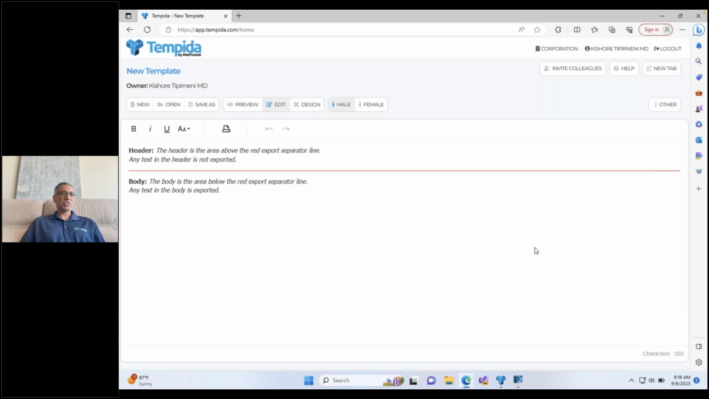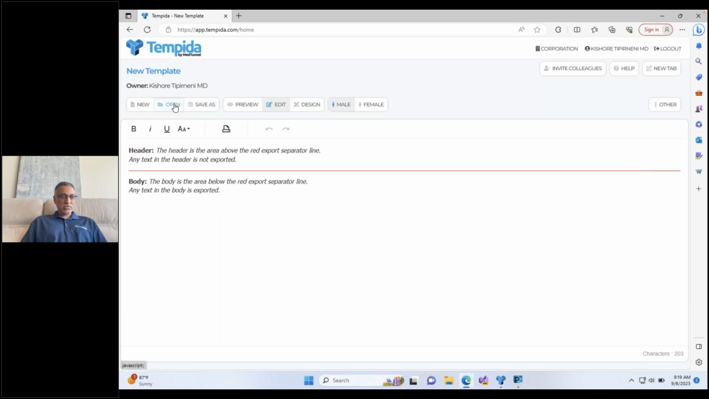You can't have a generic note for carpal tunnel because by the time you change all the things that need to change for each individual patient, it takes forever. So most physicians still end up dictating that note, and that's what consumes so much time. Tempida is designed as an AI to handle the variables and regenerate the note based off of those variables. And I'll show you how that works.